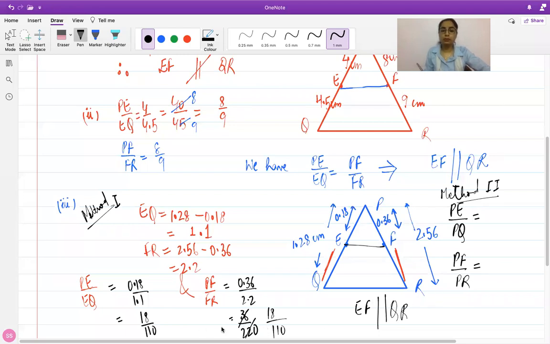You don't even need to simplify it completely. You can just directly see here: 18 over 110, 18 over 110. Both the ratios are equal. Hence, the line that joins the points E and F will be parallel to the base. Any questions here? No, ma'am.